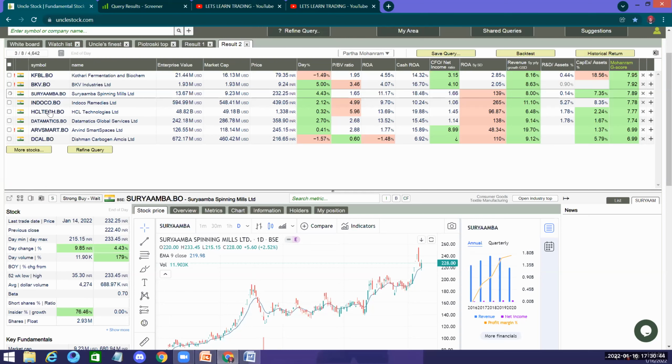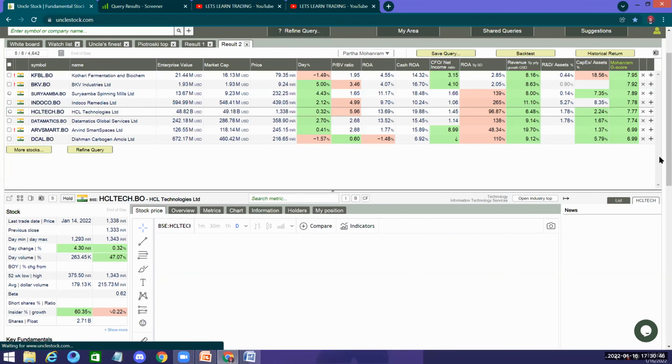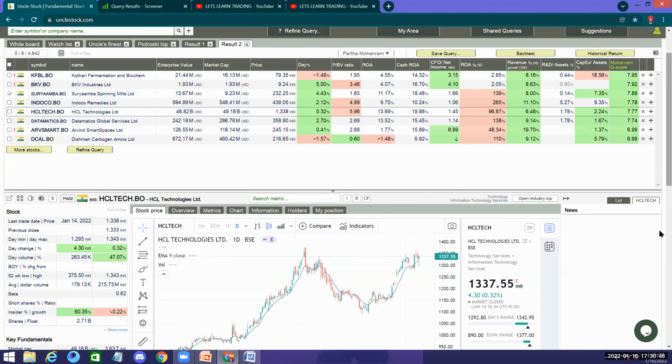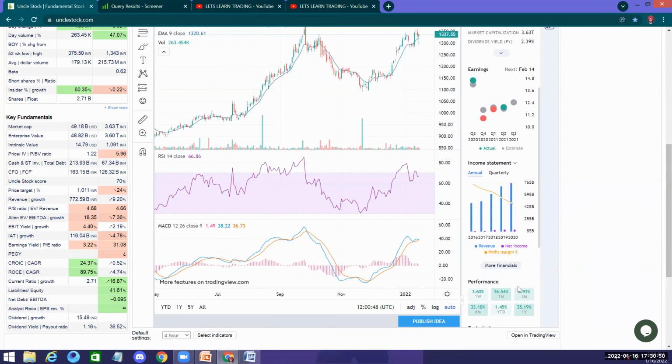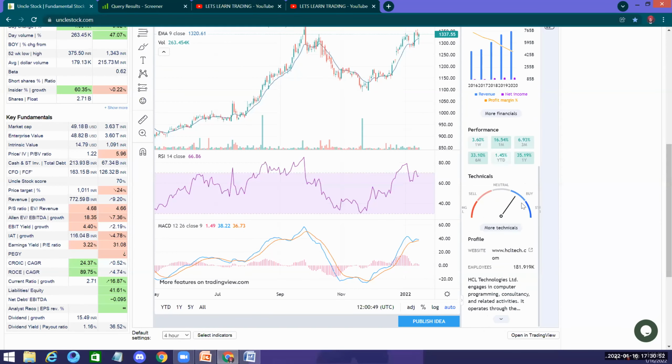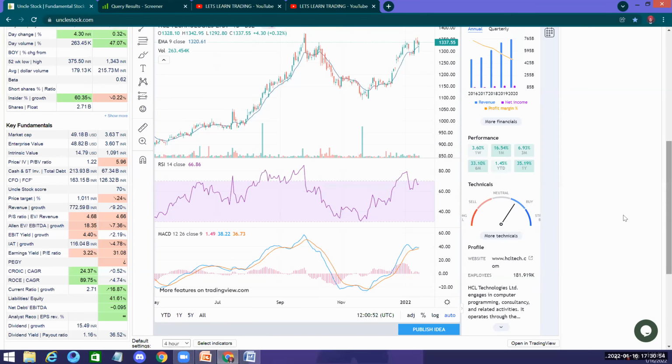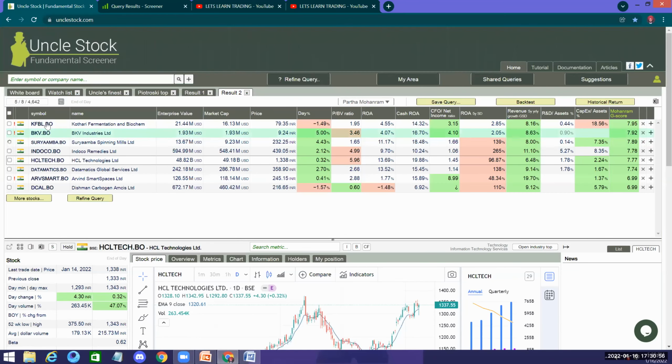Now let's go to something known as HCL Tech, which is almost doing wonders these days. Still in the buy zone. So we have only one stock in the top 5 which is in a totally strong buy zone. That is the Kothari Fermentation and Biochem.